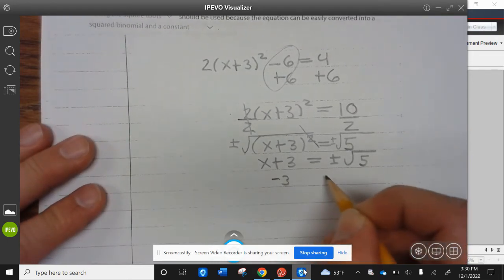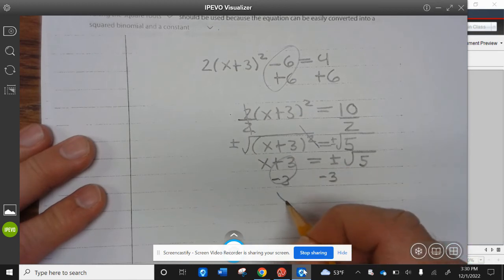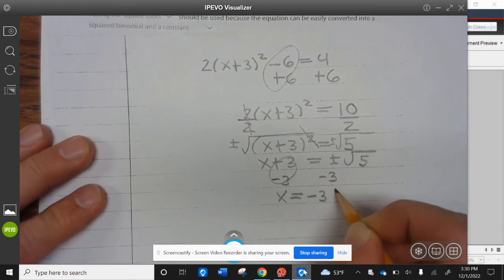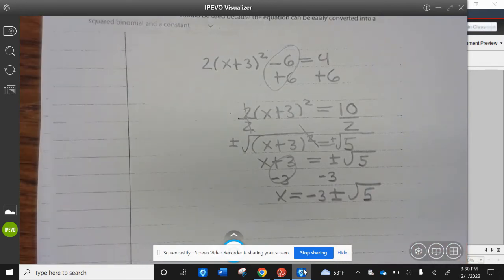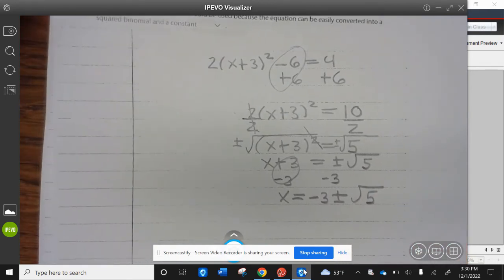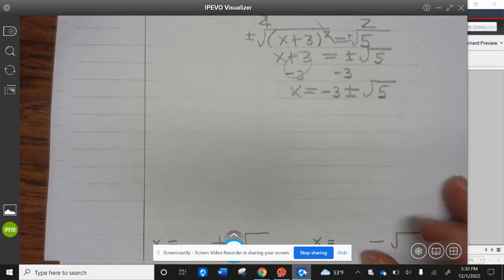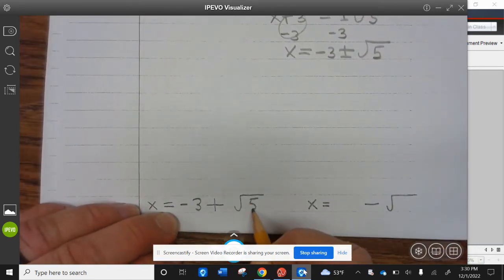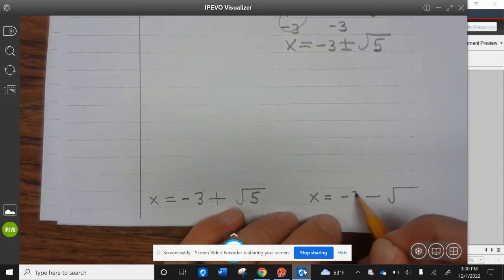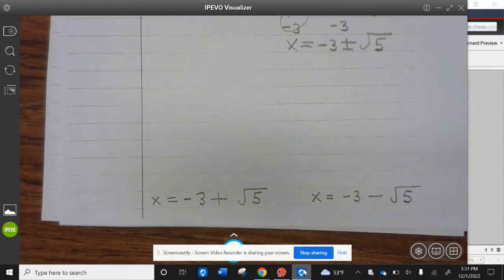Last step, you're going to subtract 3 from both sides. x equals negative 3 plus or minus the square root of 5. All right, so x equals negative 3 plus the square root of 5, and x equals negative 3 minus the square root of 5.